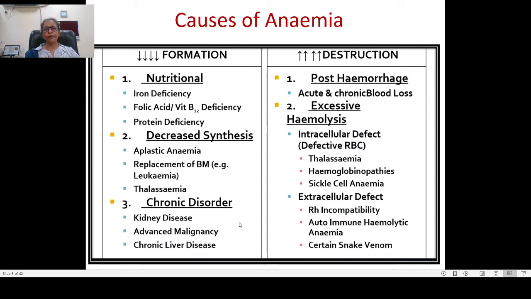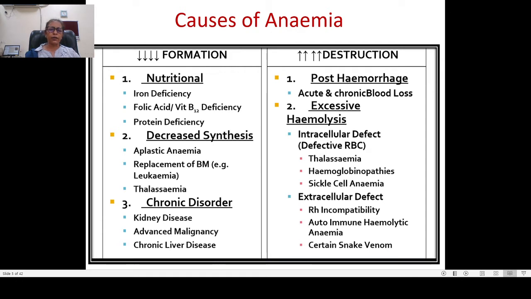So what are the different causes of anemia? Anemia is caused mainly by the decreased formation or increased destruction of RBCs. There is decreased formation if there are nutritional deficiencies of iron, vitamin B12, folic acid, and protein. So if these things are deficient in the diet, the patient develops anemia, and we categorize it under nutritional anemia.